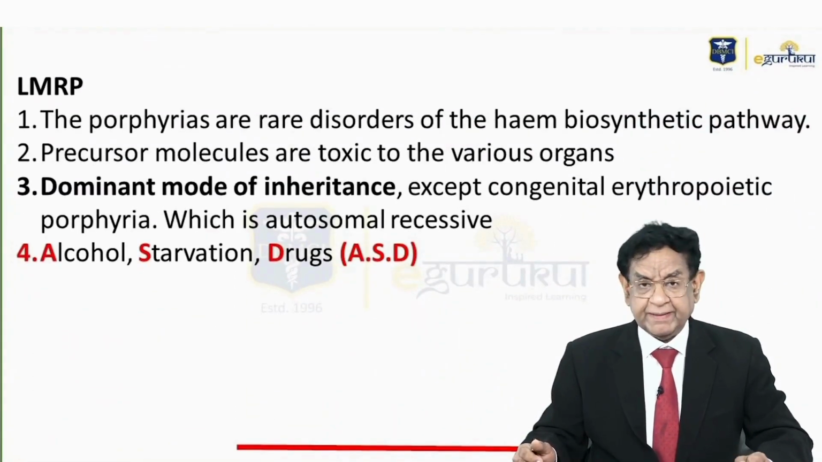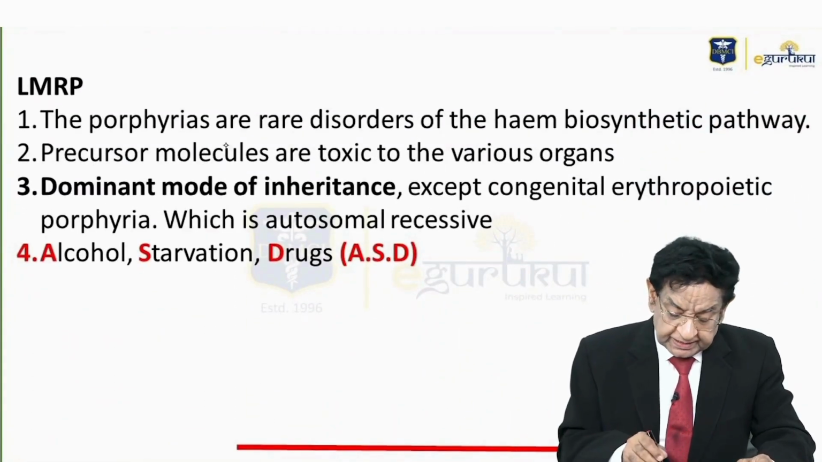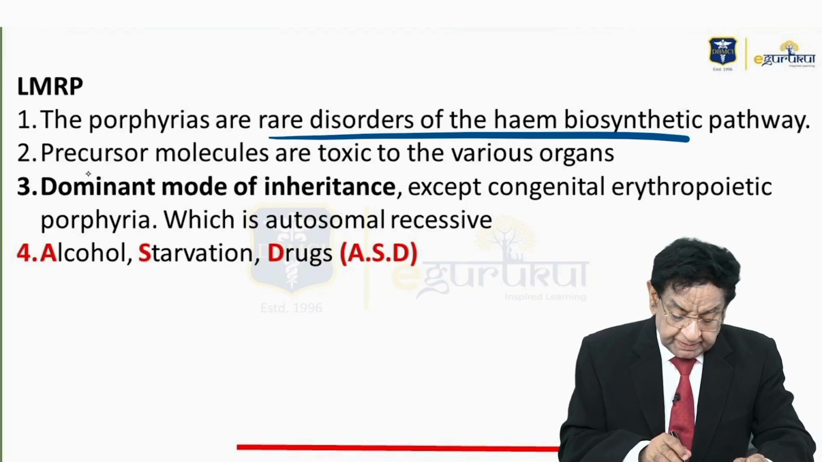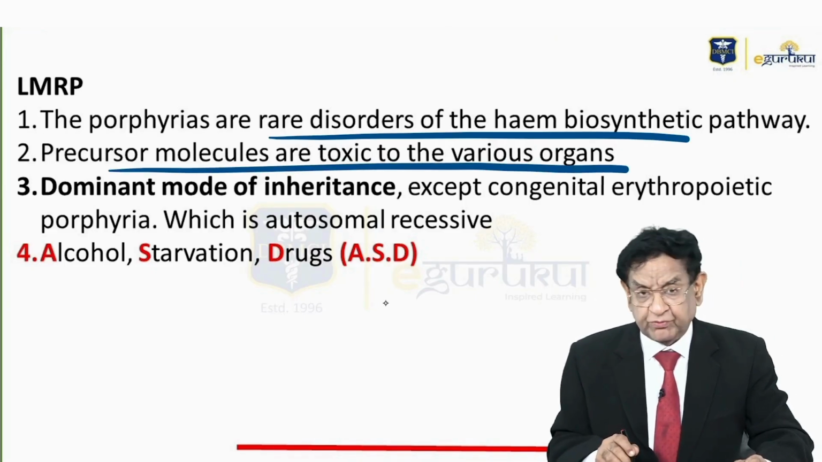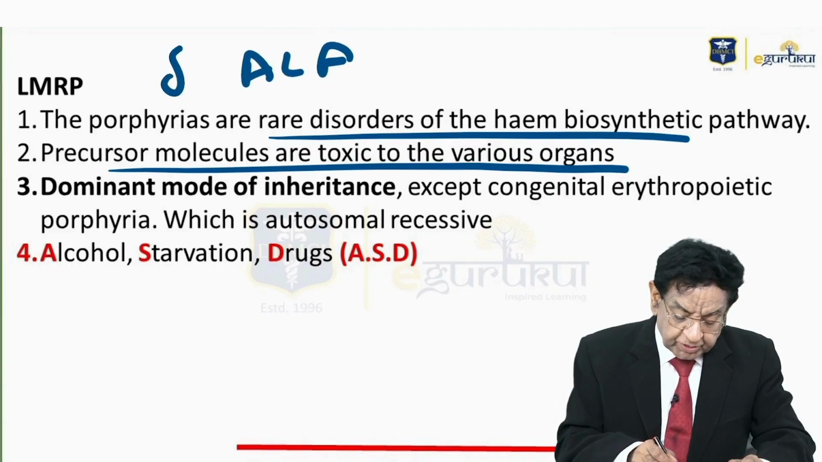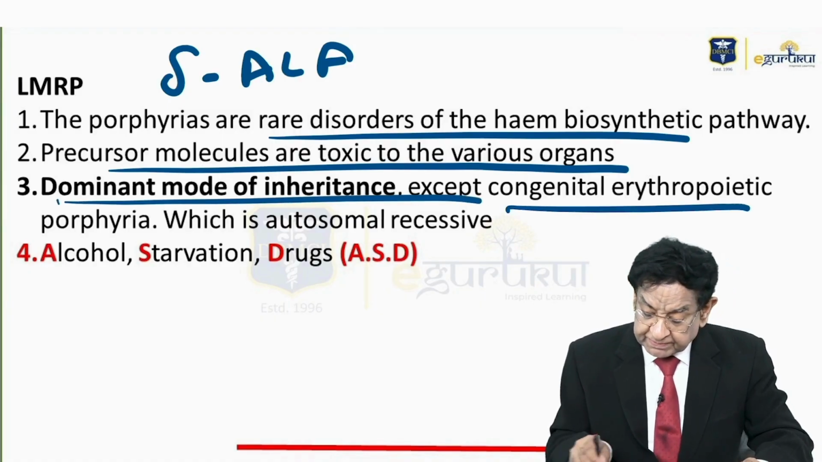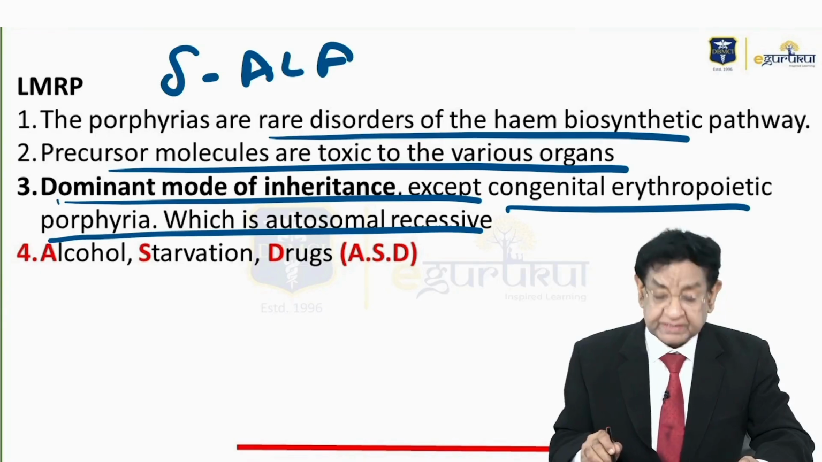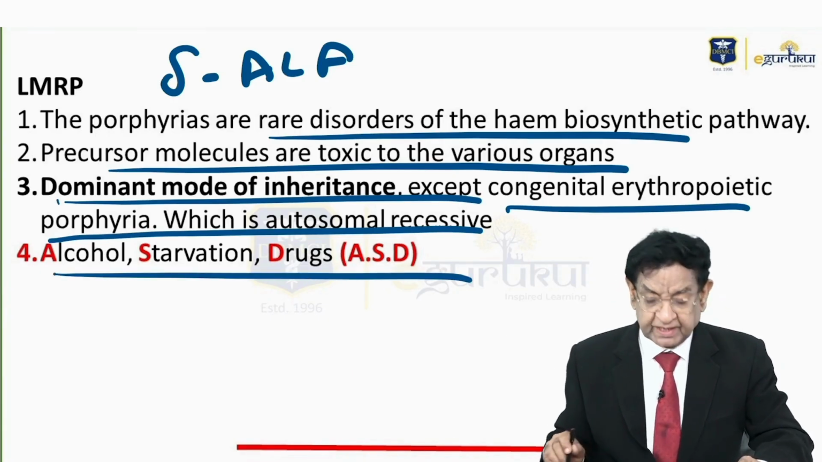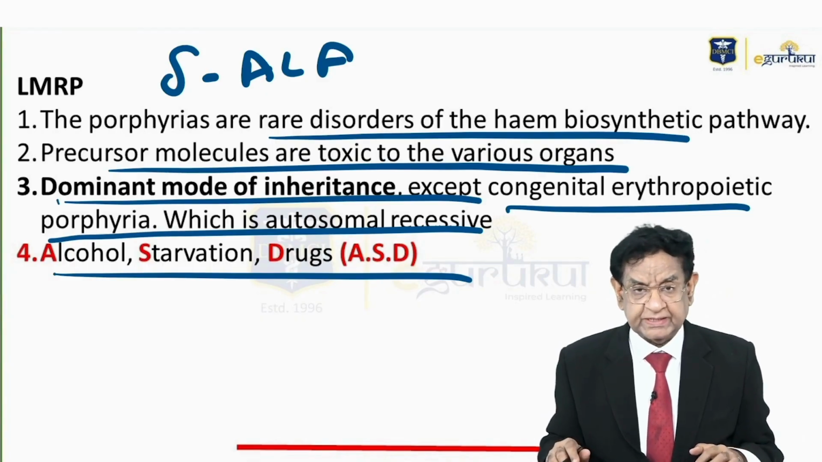So a quick recap, a last minute revision point. The porphyrias are rare disorders of the heme biosynthetic pathway. Precursor molecules are toxic to various organs, especially ALA, delta aminolevulinic acid. The dominant mode of inheritance is there except congenital erythropoietic porphyria, which is recessive, and the precipitating factors are alcohol, starvation and drugs. The mnemonic is AST.